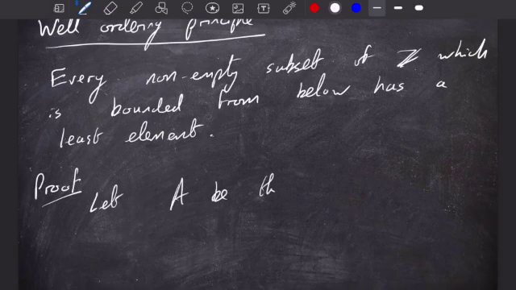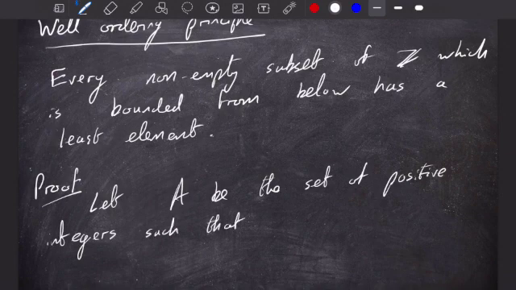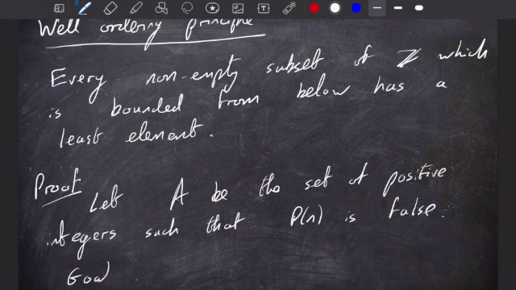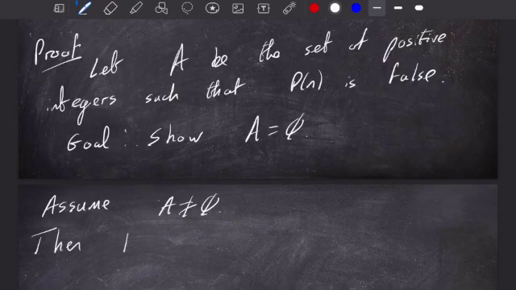We're going to let A be the set of positive integers, or natural numbers, such that the statement P(n) is false. So we're going to try and show that A is the empty set, and this will prove the theorem. So let's assume that A is non-empty and try and find a contradiction.